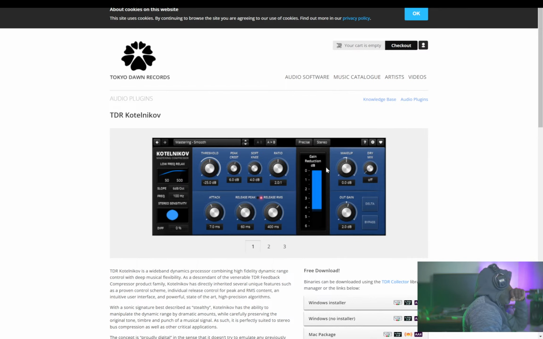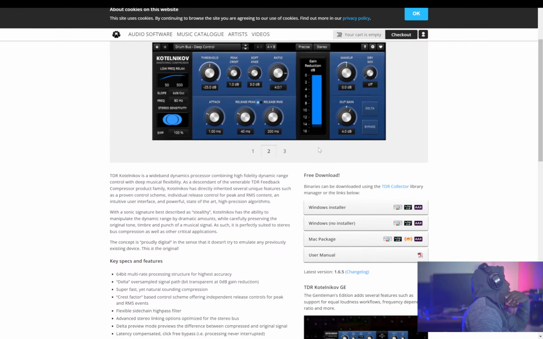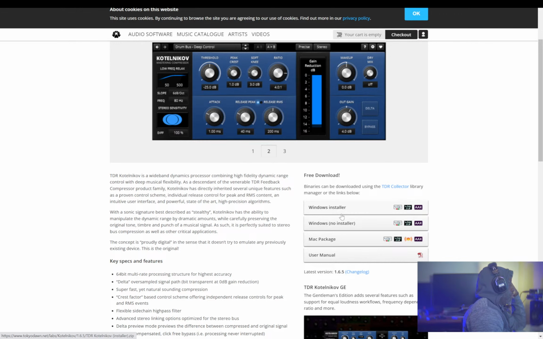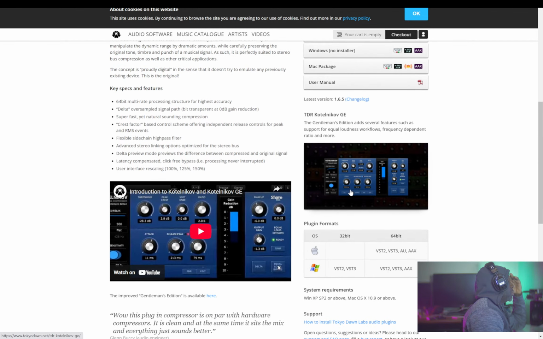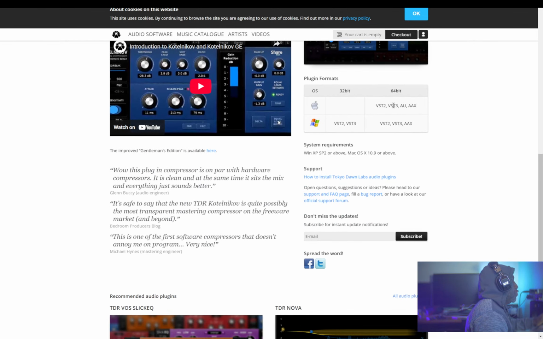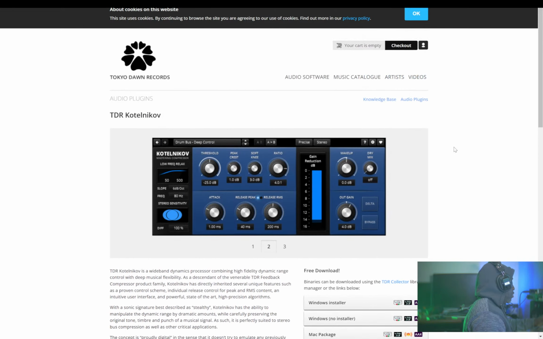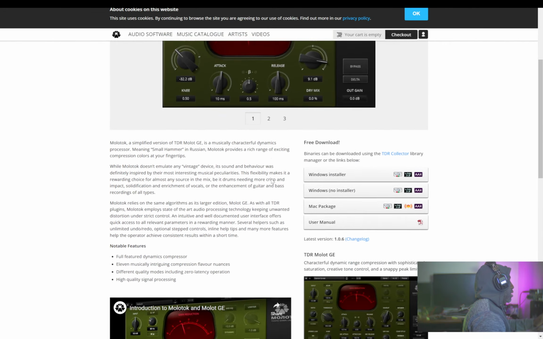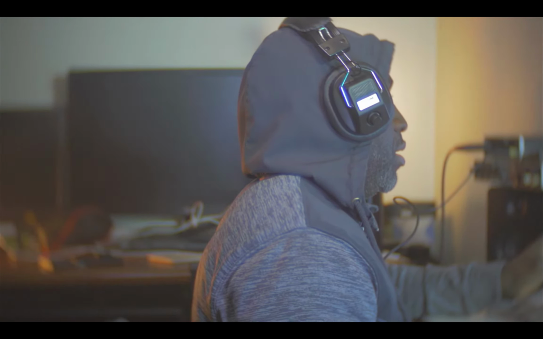This link. So this is the Tokyo Dawn Records website for Katalnikov, and you see here we have Mac and PC compatibility. VST2, VST3, AAX, and AU. So even Pro Tools compatibility right off the bat. So for Molotov, similar thing, same layout, same compatibility.